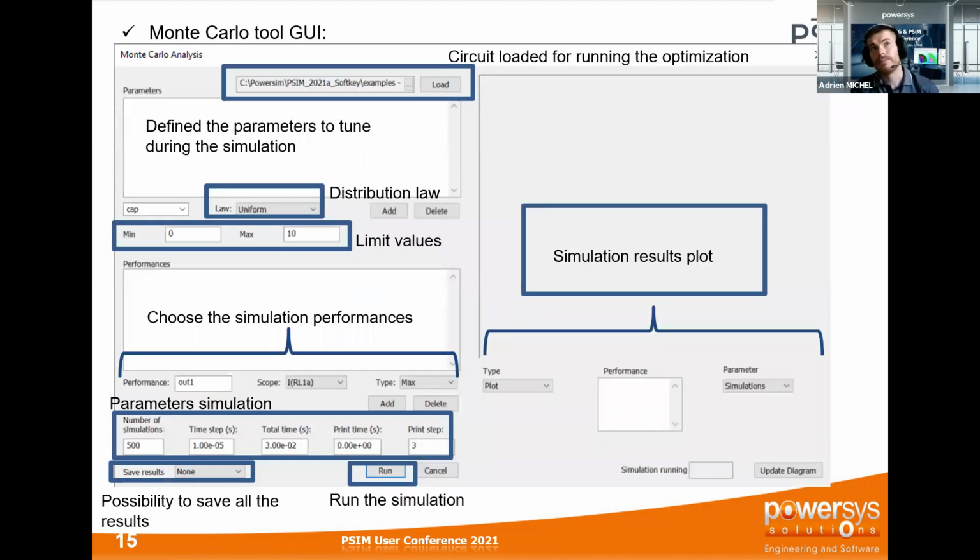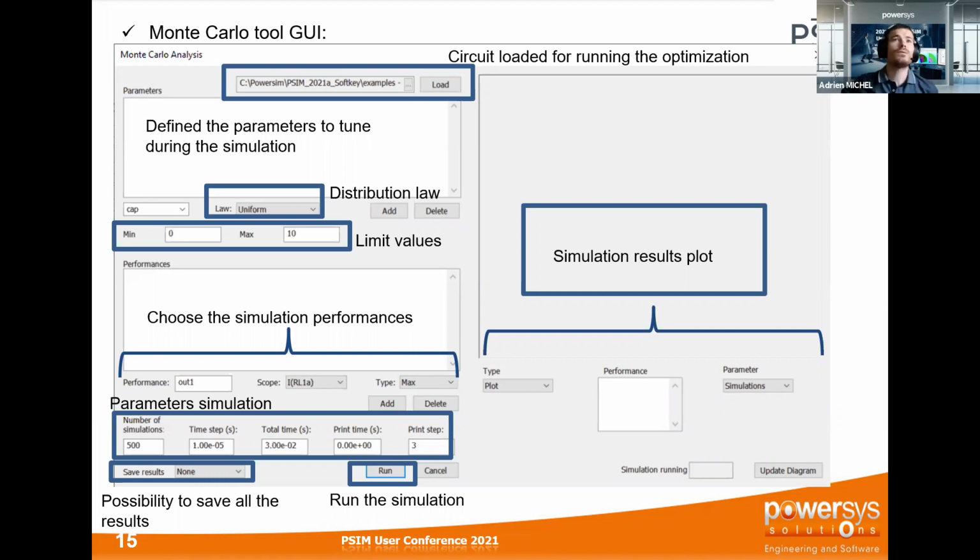So here you have the GUI again. We have tried to build the same GUI for all the new tools, because thanks to this, people are not really lost when they want to use those tools. And it is very easy to use again, as PSIM is in general.